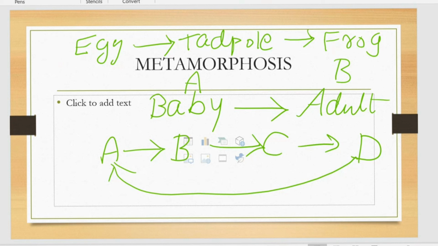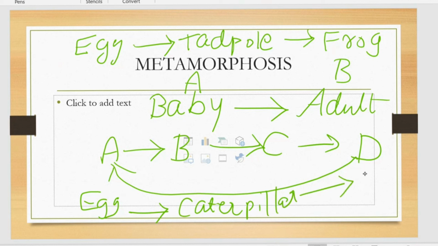Next, about the butterfly or the silk moth: it forms an egg, then hatches and produces the larva called caterpillar. Then metamorphosis occurs, producing the pupa. Then it produces the adult form, the silk moth. So this is called metamorphosis.